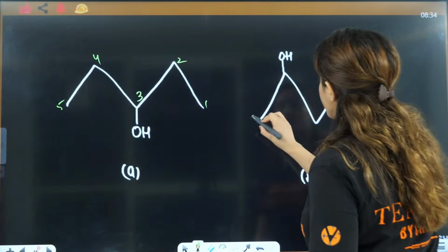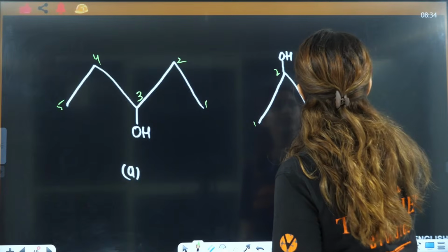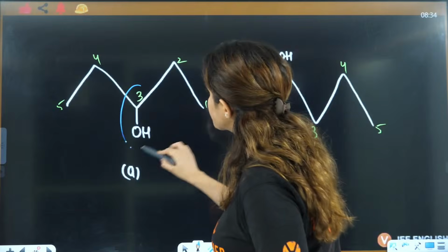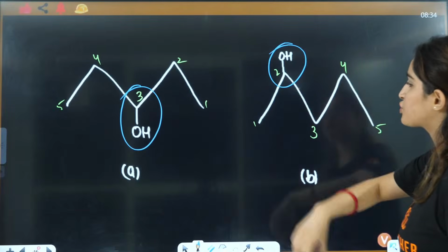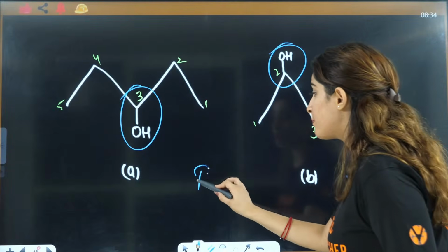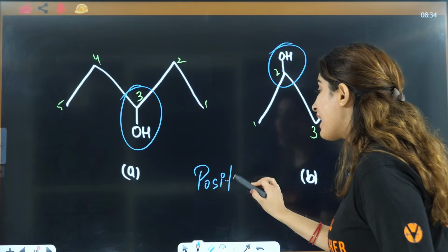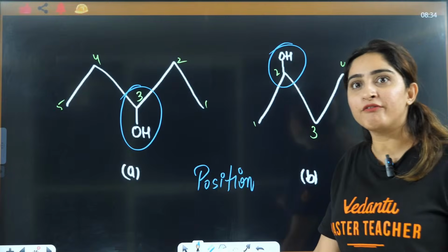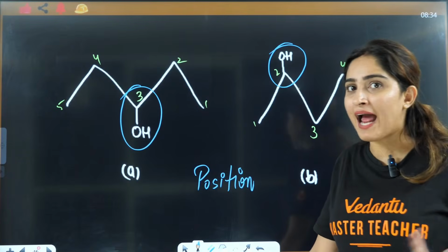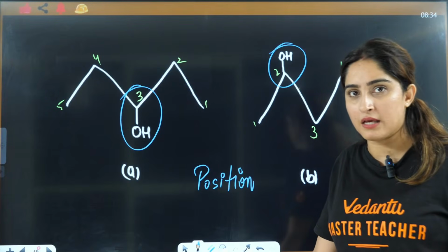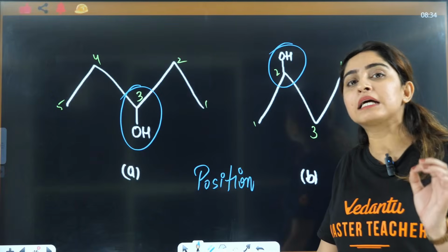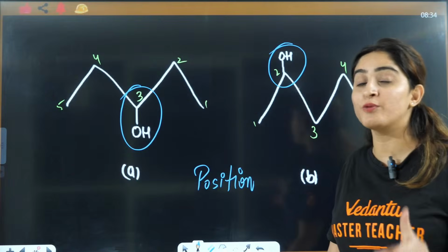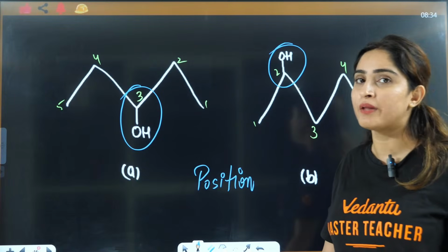So this is 1, 2, 3, 4, 5, and here you will have OH on the third position, here it is on the second position OH. So it is going to be a position isomer. Ma'am, why have you not started it from OH? Because whenever we number, we never had this condition in IUPAC naming. If you have a carbon containing a functional group, and that too a terminal carbon, there it will start from the terminal position.